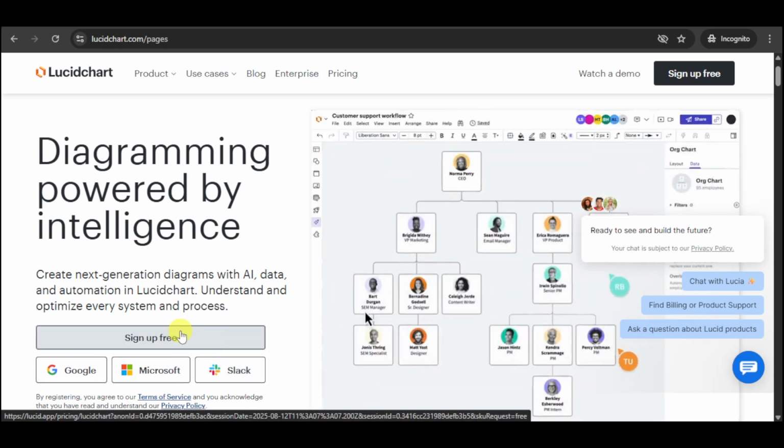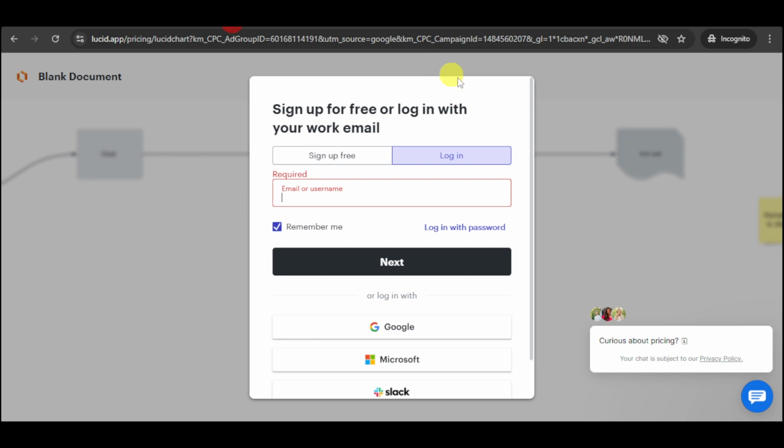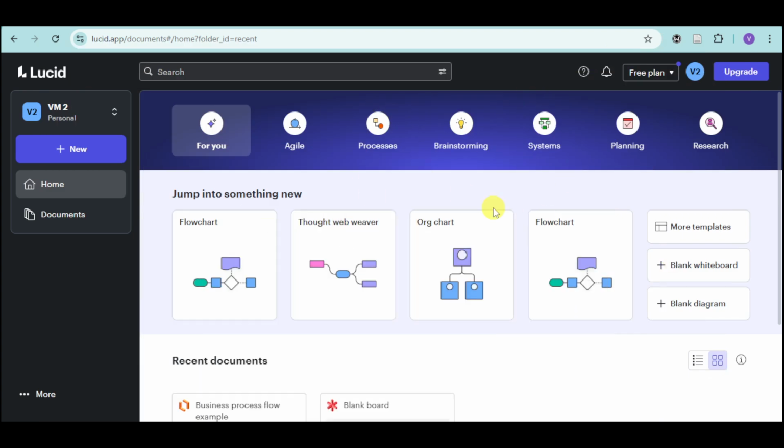In my case, I already have an account, and if you just want to log in like I do, just head over and click on the sign up option, and you should be able to see this window. On this window, just click on login and enter the email or username that you use and log in with the password. Now, in my case, this is my actual dashboard.